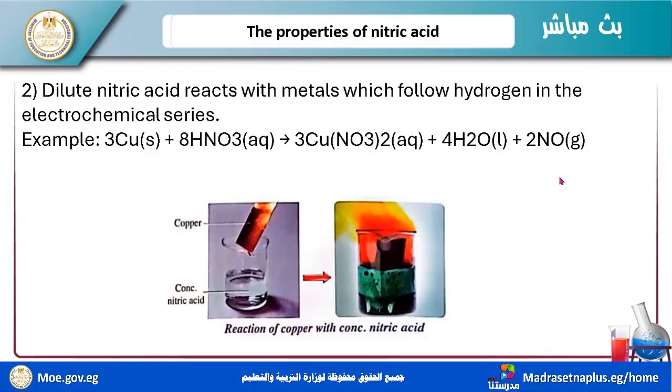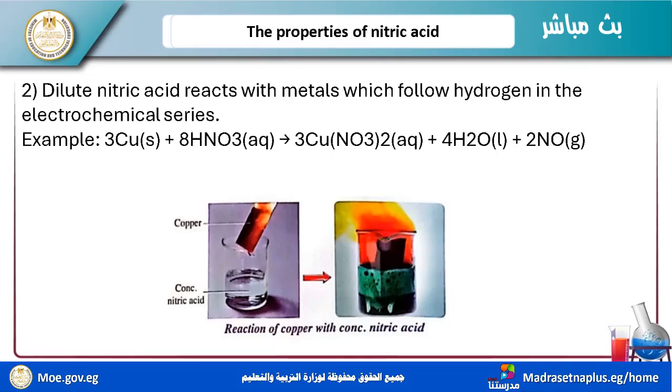Now, dilute nitric acid reacts with a metal like copper. Nitric acid in dilute or concentrated state reacts with copper, no problem here in this reaction. There is no passivity in copper. But I have a difference in the products, which is the differentiation between diluted and concentrated nitric acid, and the reaction between them and iron.